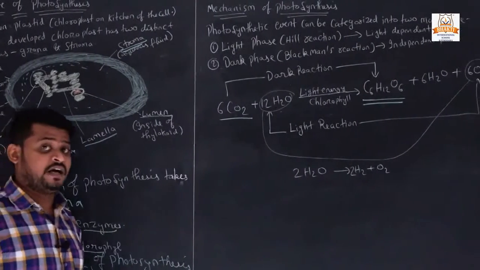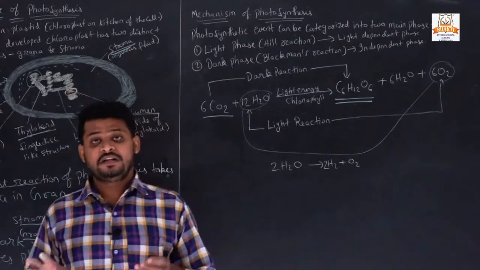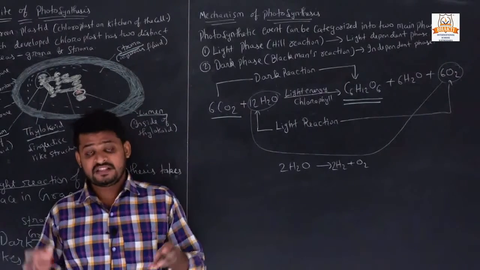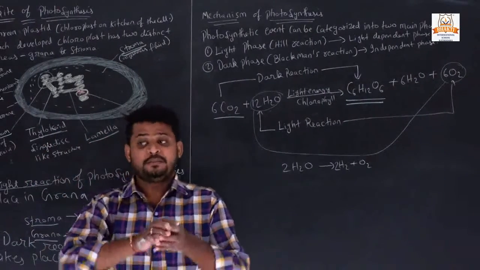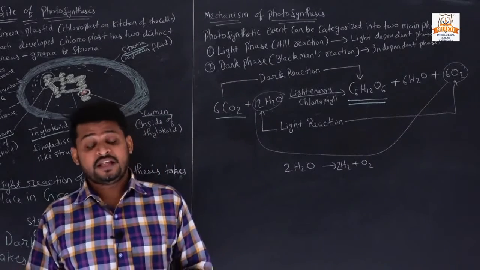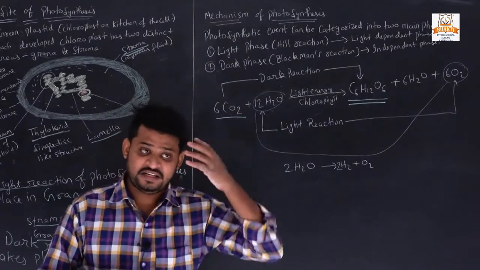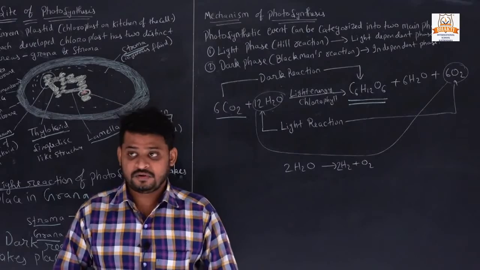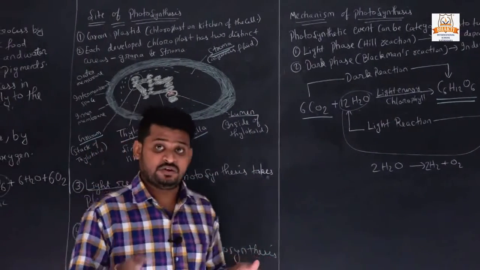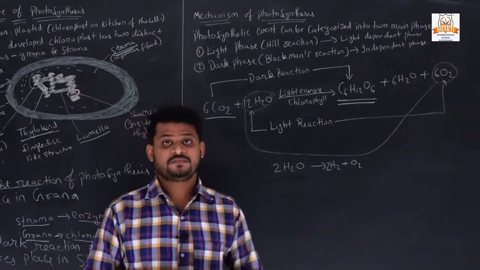Why are there light and dark reactions? We all know plants make their food in the daytime, but does the plant die at night? No, the reaction is always going on the whole day, in day and in night also. Where light is present it is called the light reaction, and in the dark it is called the dark reaction. Okay, thank you.